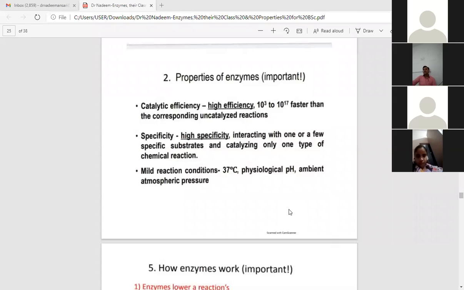Another property of enzymes is high catalytic efficiency. It is about 10 to the power 3 to 10 to the power 70 times faster than the corresponding uncatalyzed reactions. They have very high specificity, as I told you, interacting with one or a very few specific substrates. Some are restricted to a single substrate, while some catalyze more than one type of substrate, but the reaction is the same. They catalyze only one type of reaction, whatever the substrate is.